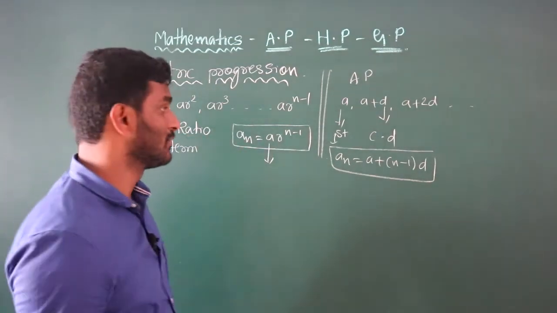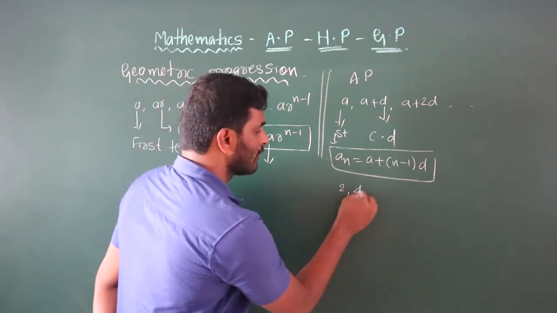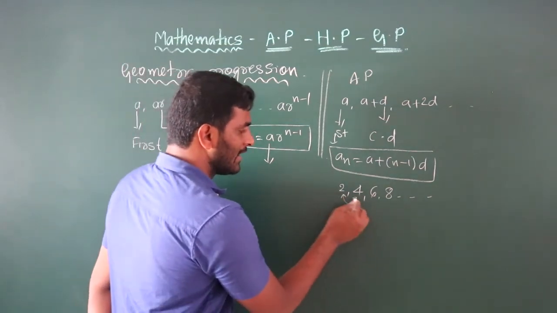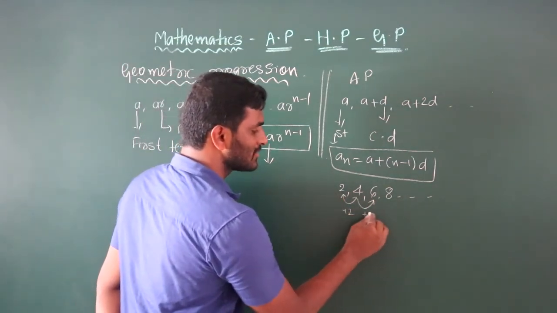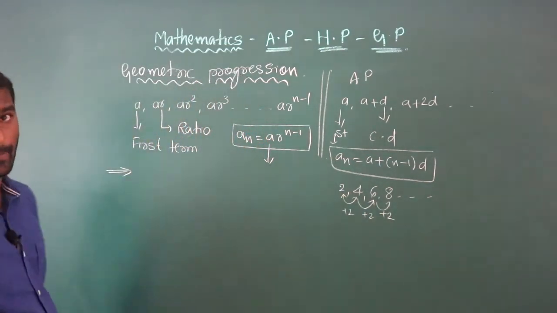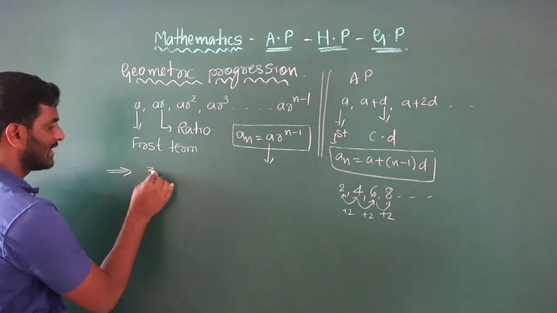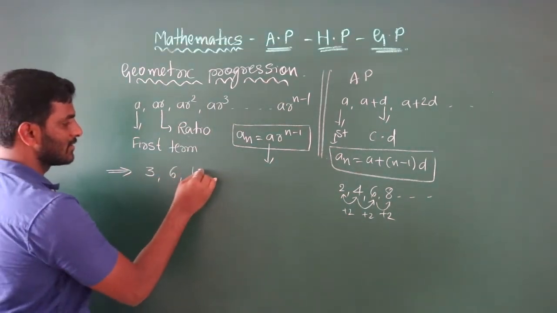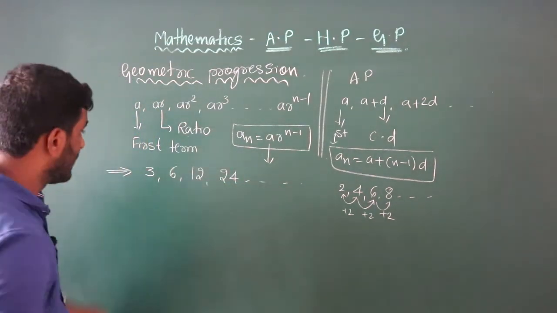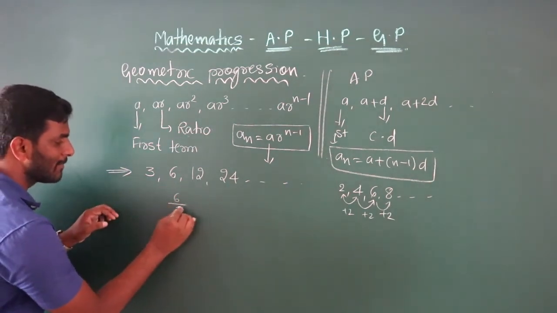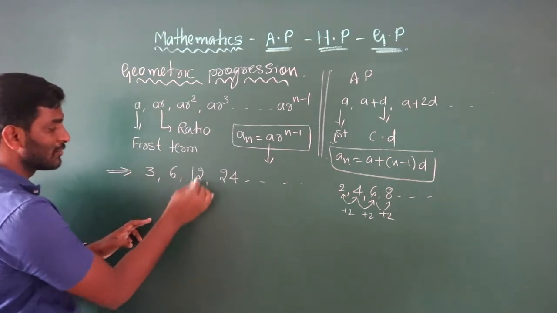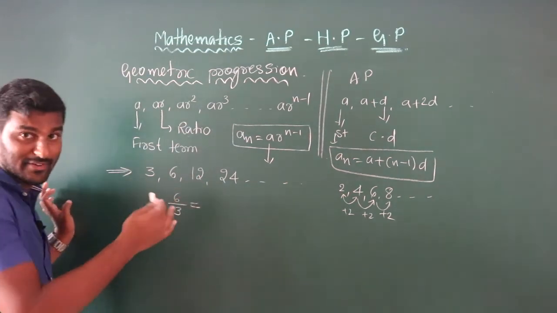Then how do you find the ratio? Say for example 2, 4, 6, 8, and so on. The common difference is 2; if you add 2, we get the next number. But in this case, look at the board carefully: 3, 6, 12, 24, and so on. Here we divide the second number by the first number.